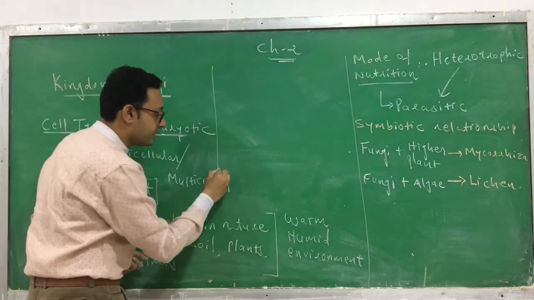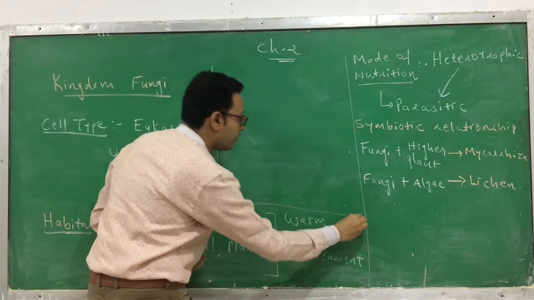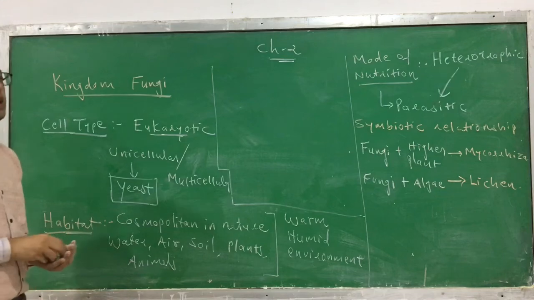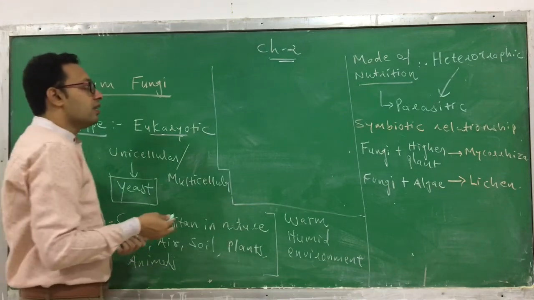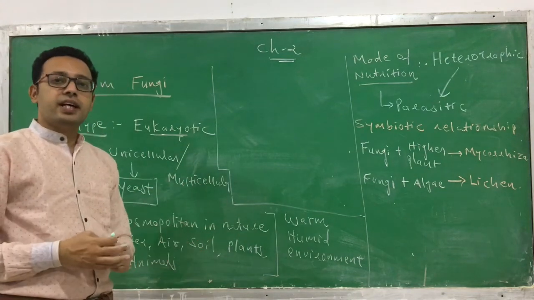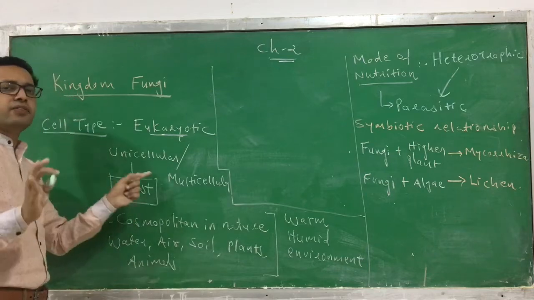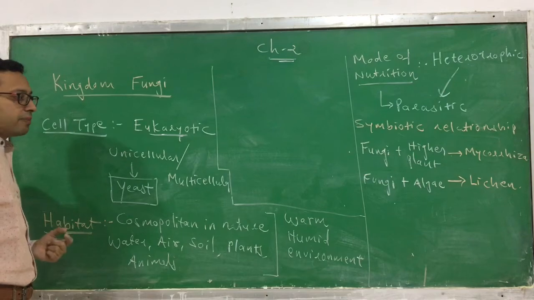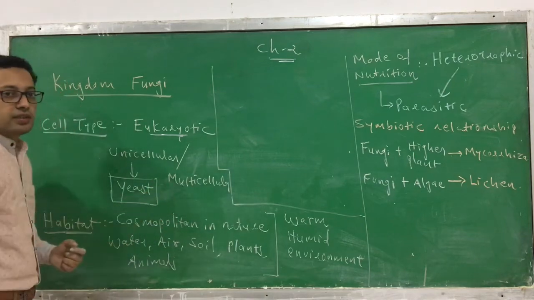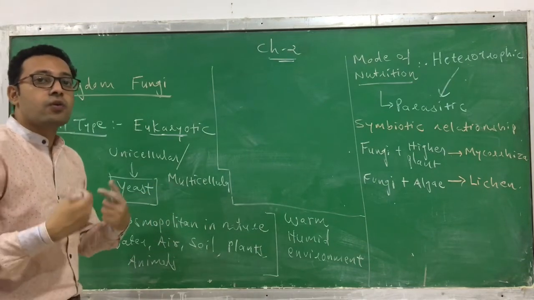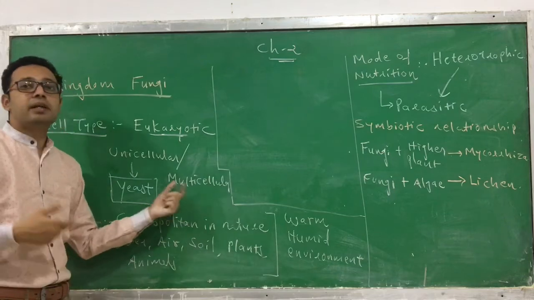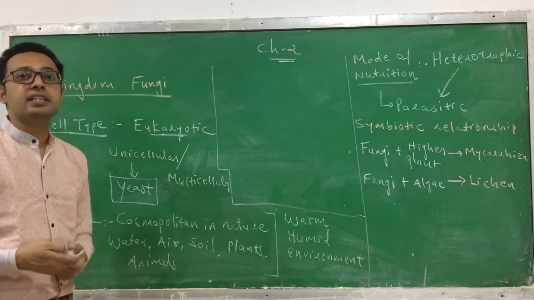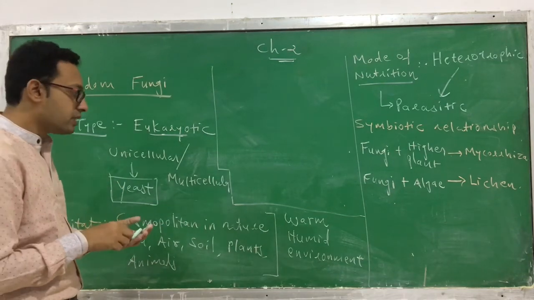So now we will discuss the structure of a fungi. Unicellular fungi like yeast are just made up of one cell, but there are very few unicellular fungi. How are the multicellular fungi organized, or what is the structure of it? It is multicellular, meaning it's made up of many cells. So how are they organized?